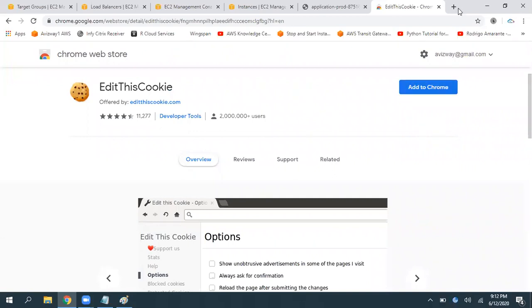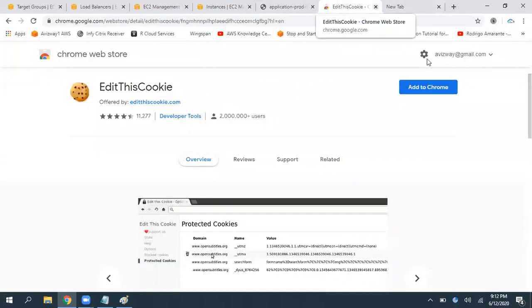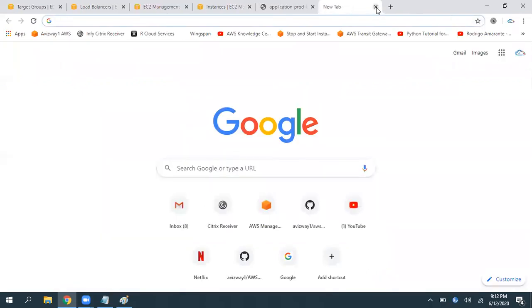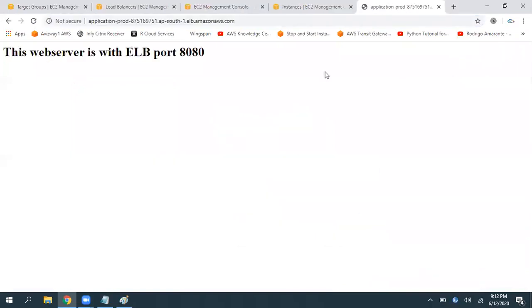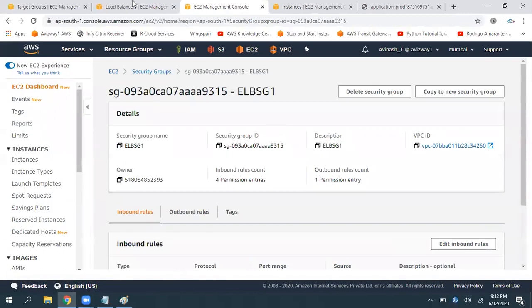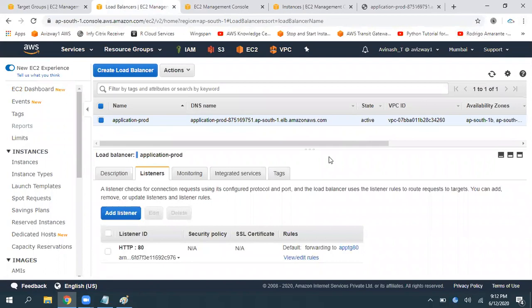So you can enable it and just go here. You can pick Edit This Cookie. It shows us this type of information: this website is using this particular value. You can give a try with that. Edit This Cookie extension is one of the handy extensions.